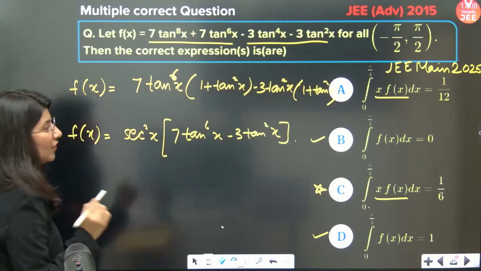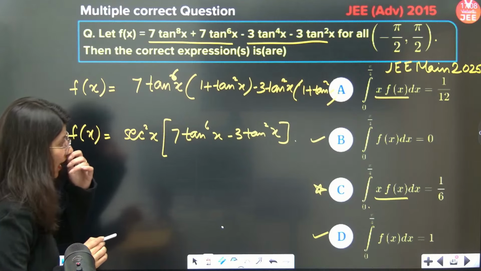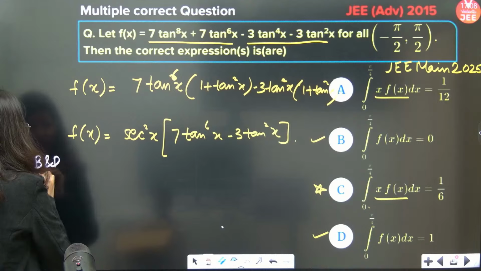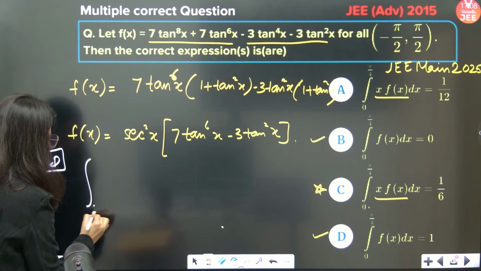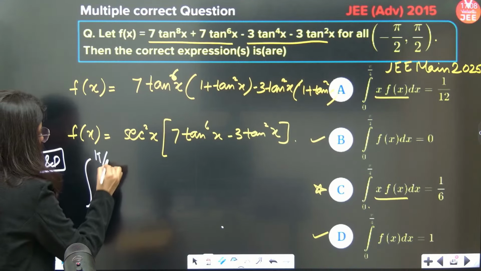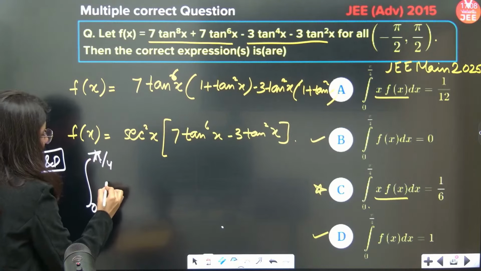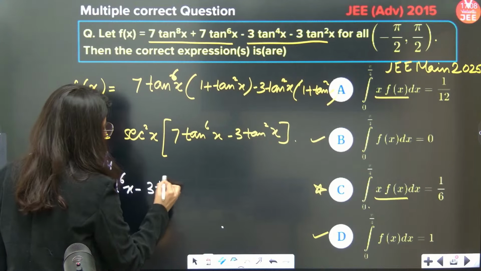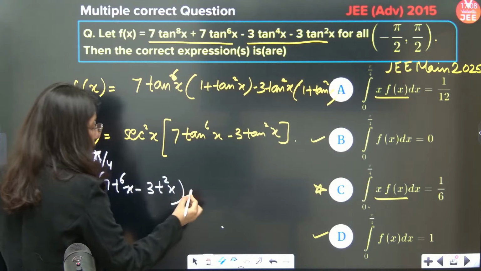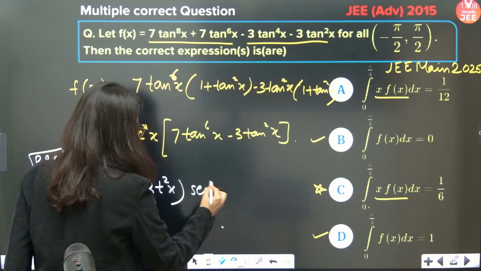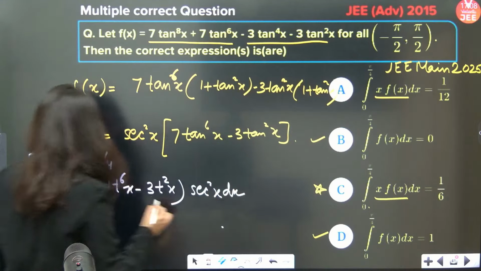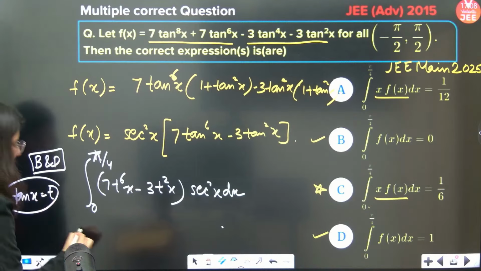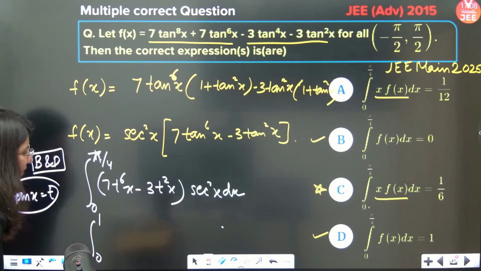Correct? Now, first thing, options B and D. We need to calculate options B and D. Integration from 0 to pi by 4 of 7 tan power 6x minus 3 tan square x, times sec square x dx. Now you have to put tan x equals t. If you put tan x equals t, your lower and upper limits will become 0 to 1.